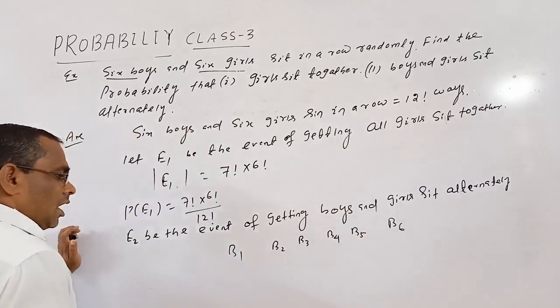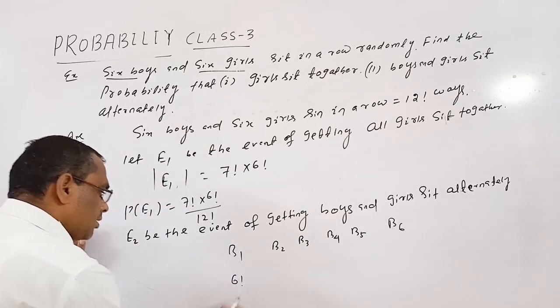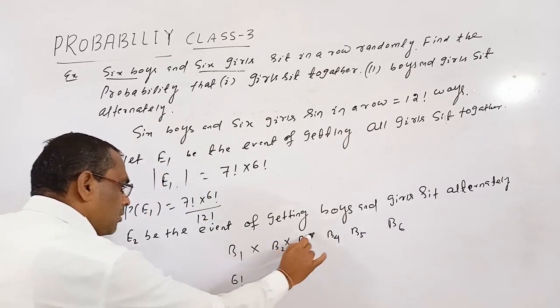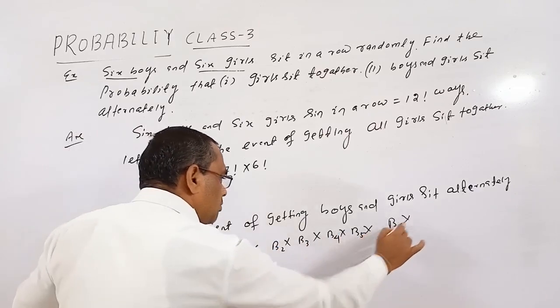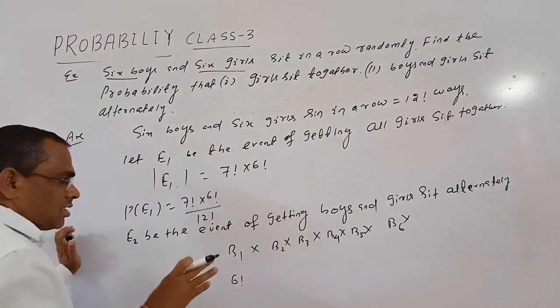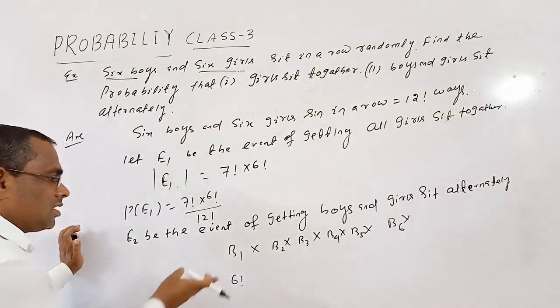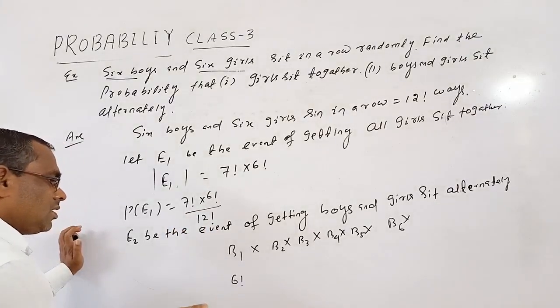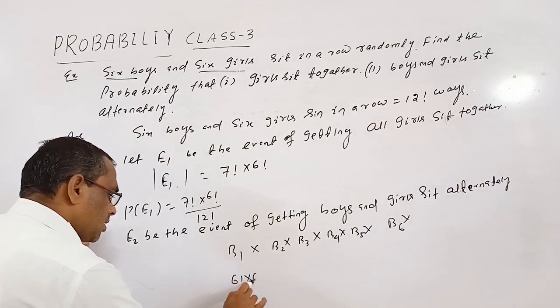So in how many ways? 6 factorial. Then how many alternate positions are there? Alternate positions 1, 2, 3, 4, 5, 6. So these 6 girls can be filled in 6 places in how many ways? 6 factorial into 6 factorial.